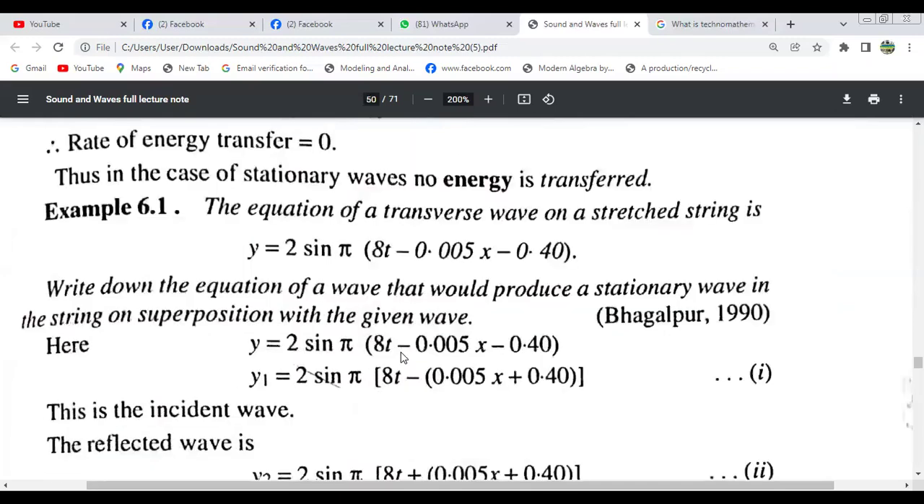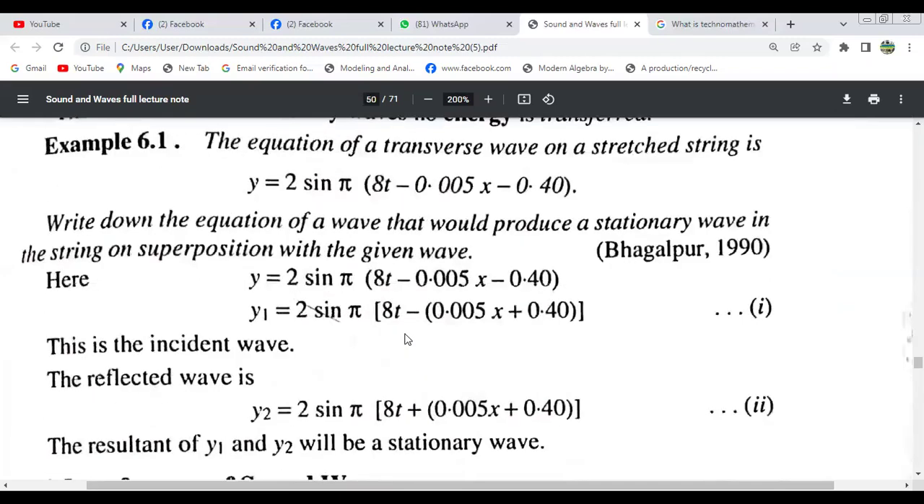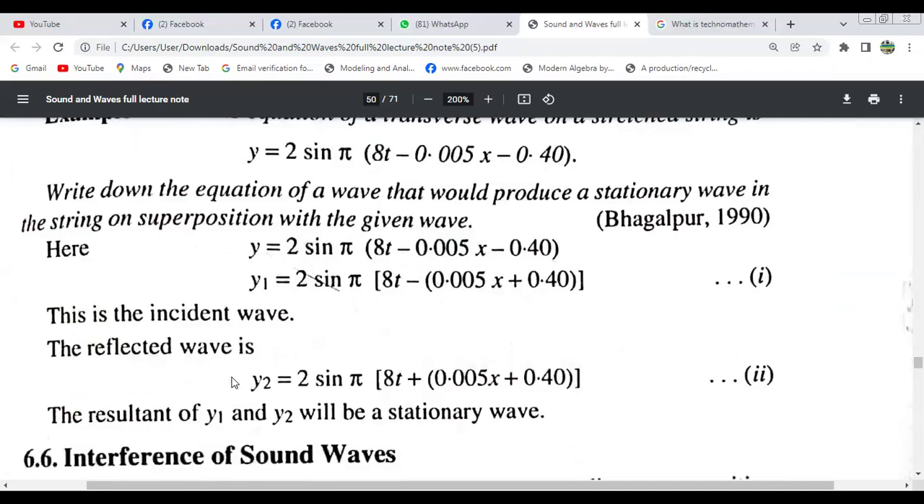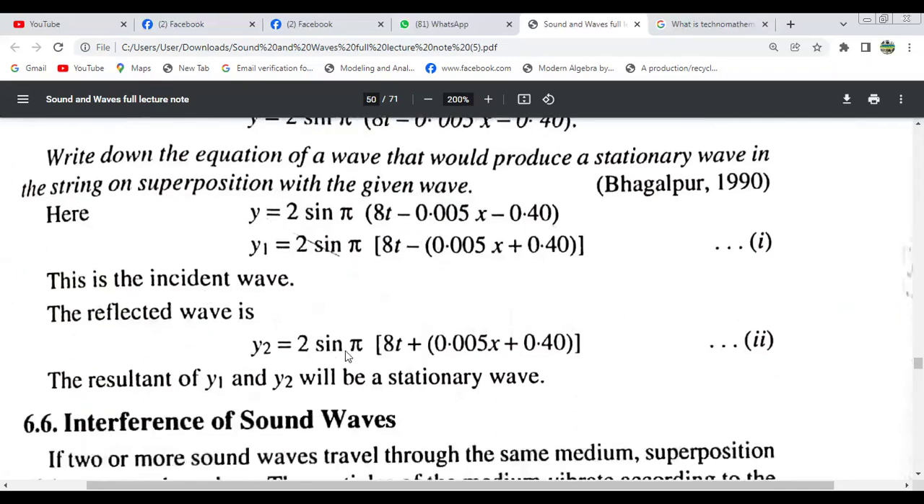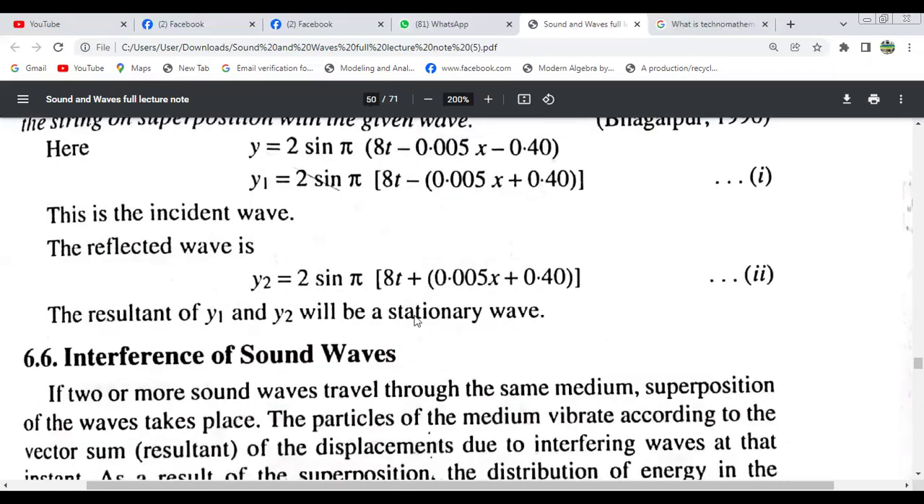Another example: the equation of a transverse wave on a stretched string is this. Write down the equation of the wave that produces a stationary wave in the string by superposition with the given wave. This is the given wave y, and y1 is the incident wave. The reflected wave will be y2. The resultant of the y1 and y2 waves will be a stationary wave.